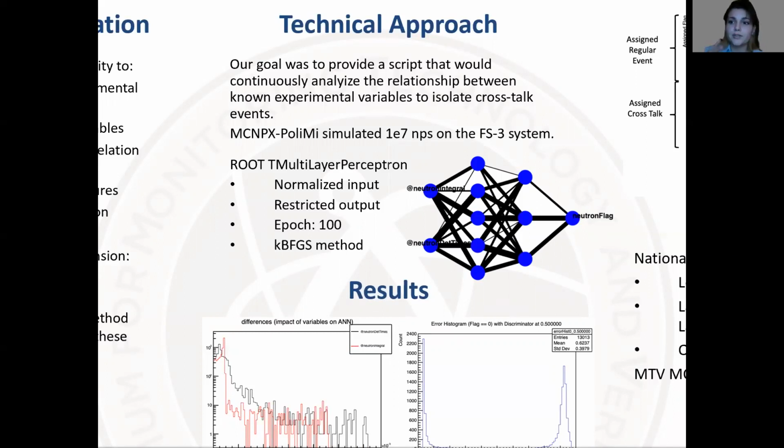We restricted it between 0 and 1 because we just wanted the neural network to give us a continuous variable between those two. We then trained it on an epoch of 100, which means that our artificial neural network read the data 100 times and learned it. And then we used the BFGS learning method.